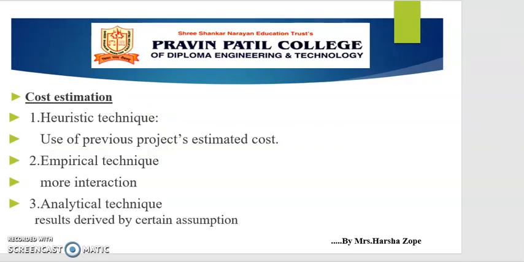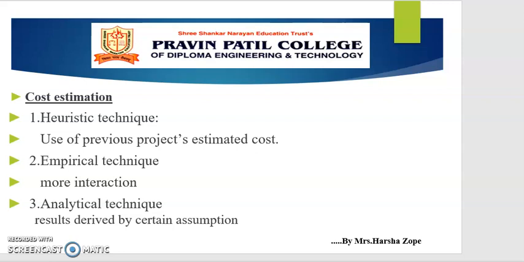Project cost estimation is one of the basic activities in project planning. There are three categories of estimation techniques, or cost estimation approaches: heuristic technique, empirical technique, and analytical technique.